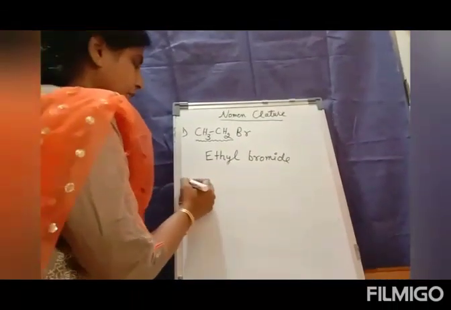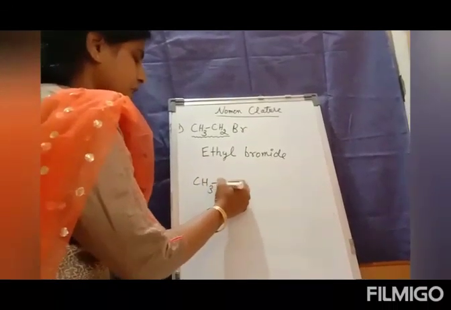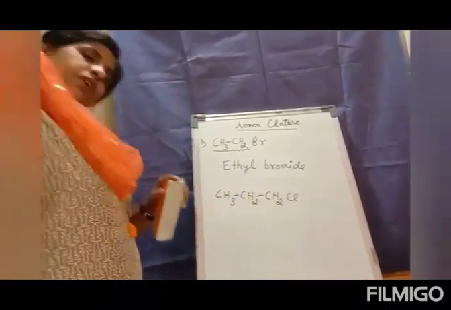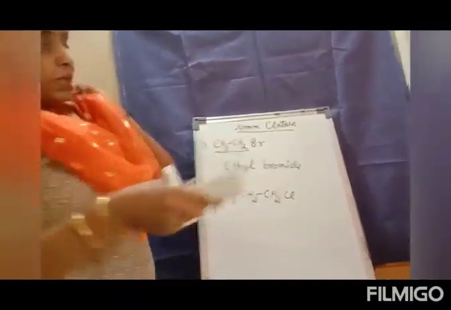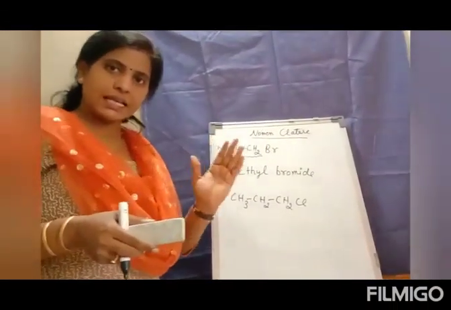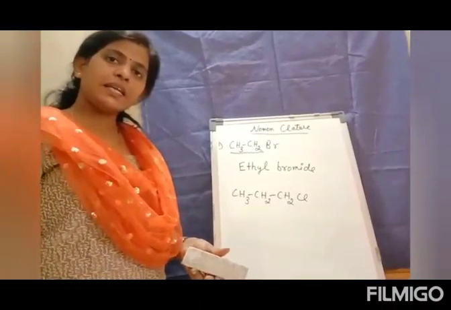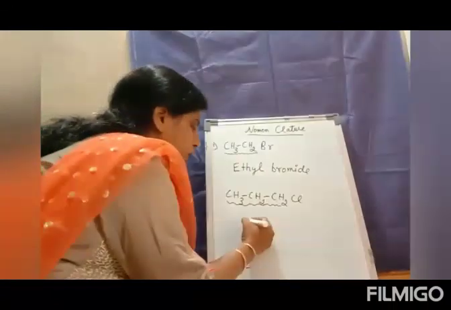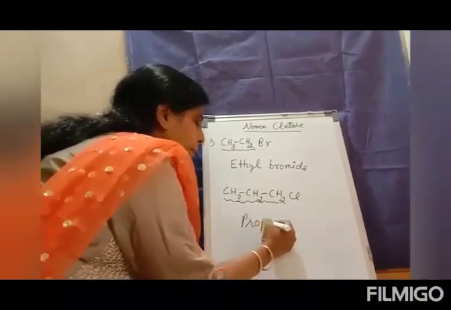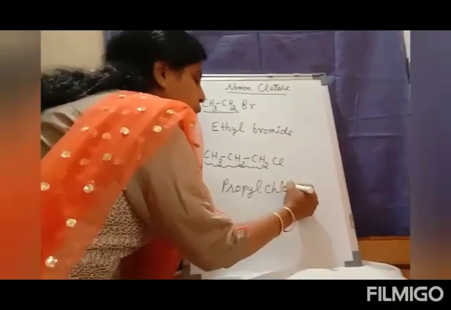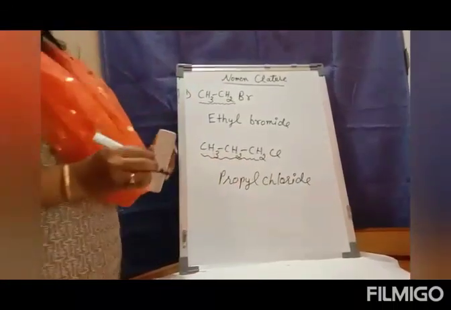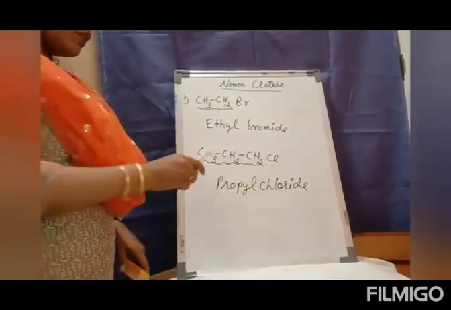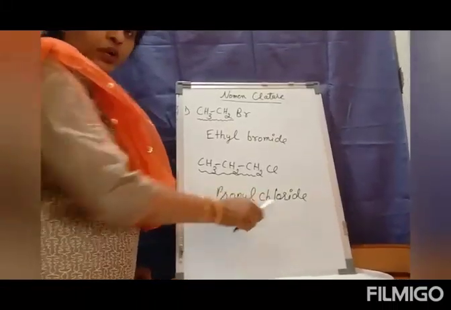If I take another example, CH3CH2CH2Cl, and I have to write the common name, again we write in the form of alkyl halide. The alkyl group over here is the propyl group, so the name will be propyl chloride. So the common name for the first compound is ethyl bromide, and for this compound it is propyl chloride.